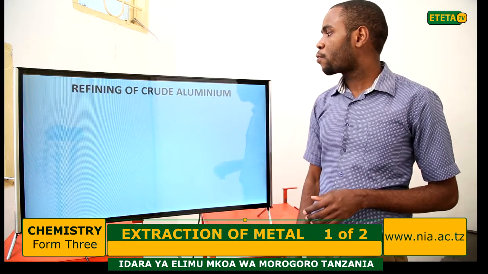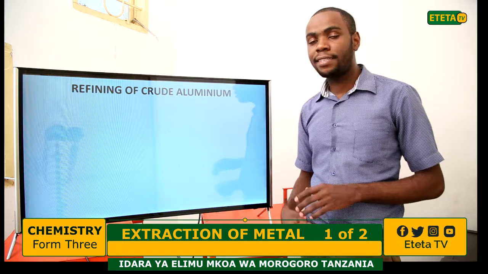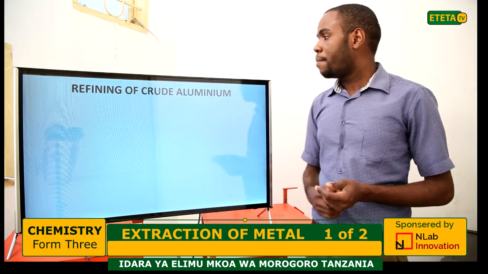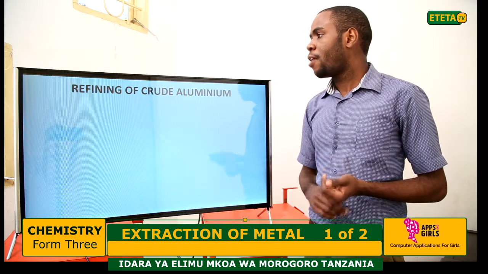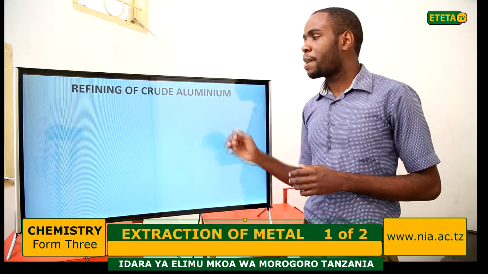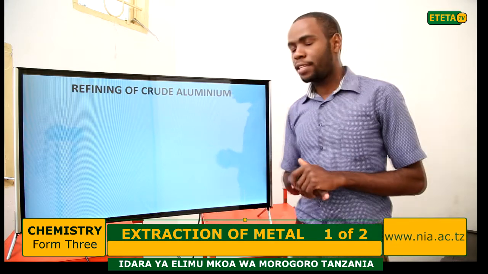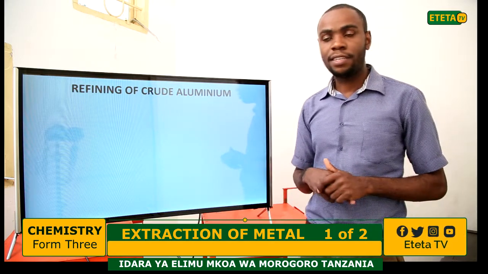Now, refining of crude aluminium. As I said earlier, the metal which is extracted is impure. Now we are going to refine the crude aluminium which we obtain from what? From the electrolysis process.